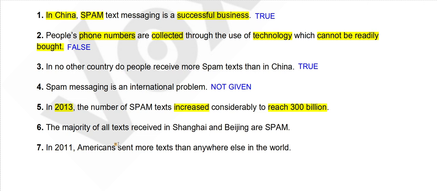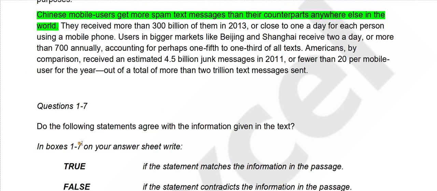The number in the paragraph may be, let's say, 500 billion, and it decreased to reach 300 billion. So what will you say? False. The answer will be not given when we don't know whether the number is 300 billion, or when we don't know whether the number increased or decreased to reach 300 billion. So this question should be tackled very carefully.